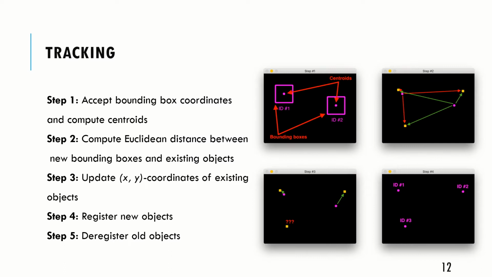Now, the method to identify that these two are the same persons from the previous frame is we calculate the Euclidean distance from every old centroid to every new centroid. The closest pairs will be considered as the same person. So in the final part, we can see the same ID is given to the first two persons and a new ID is given to the third person. Now, if we cannot find an ID for consecutive 50 frames, we will deregister the ID from our array.